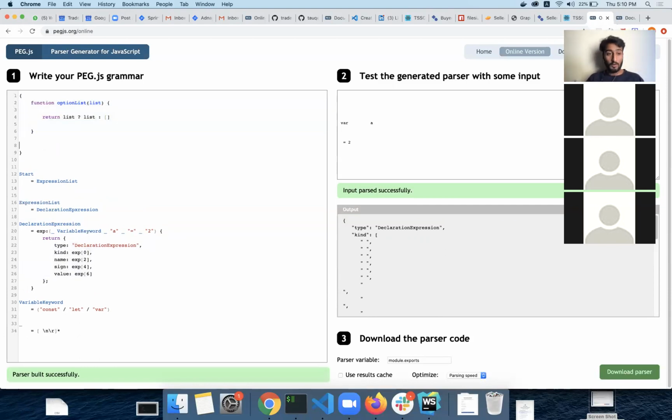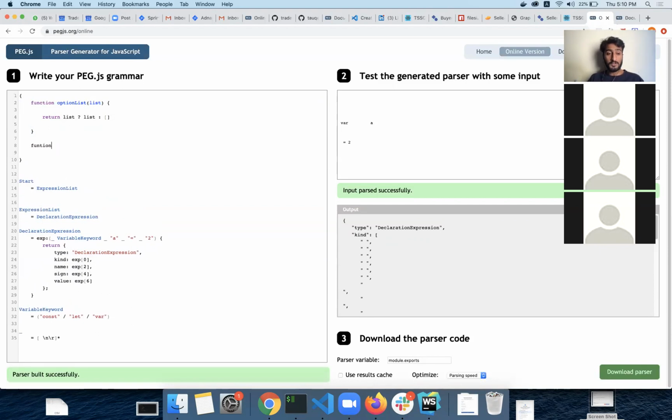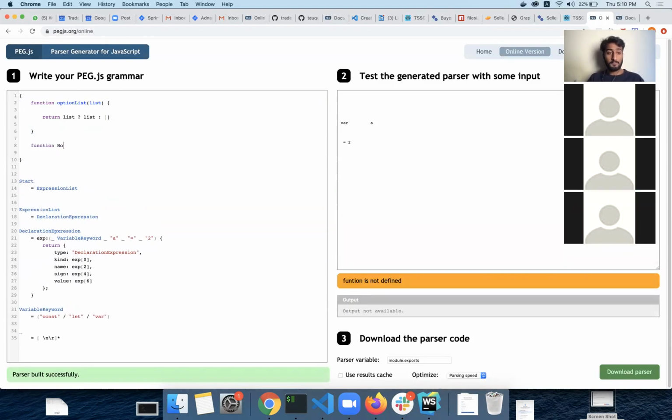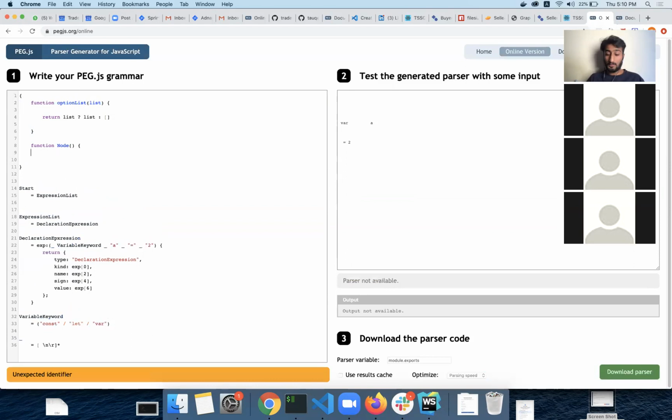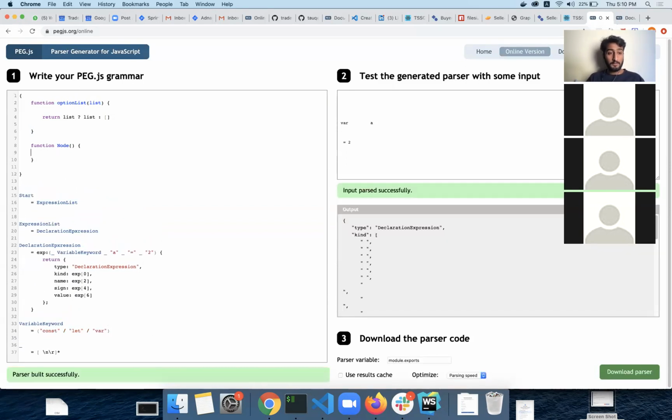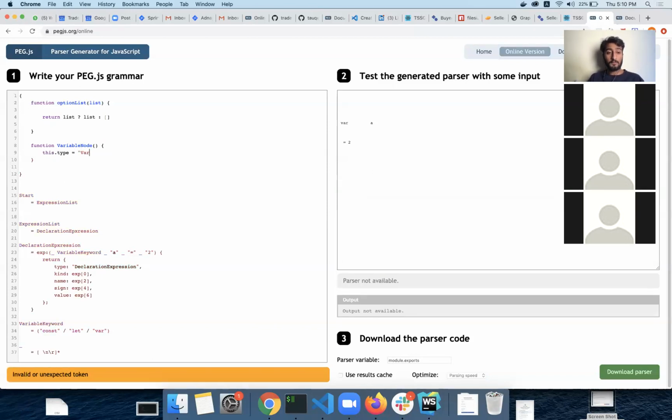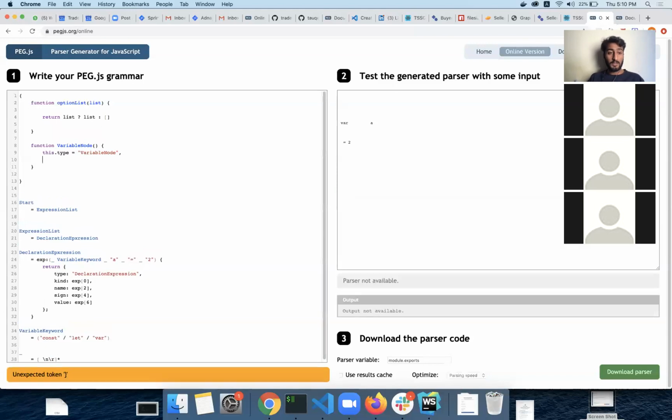Like we can have a node function here, a proper variable node with the name of variable. Then we can have this.type equal to variable node, for example, and then we can assign some data which is coming from here.